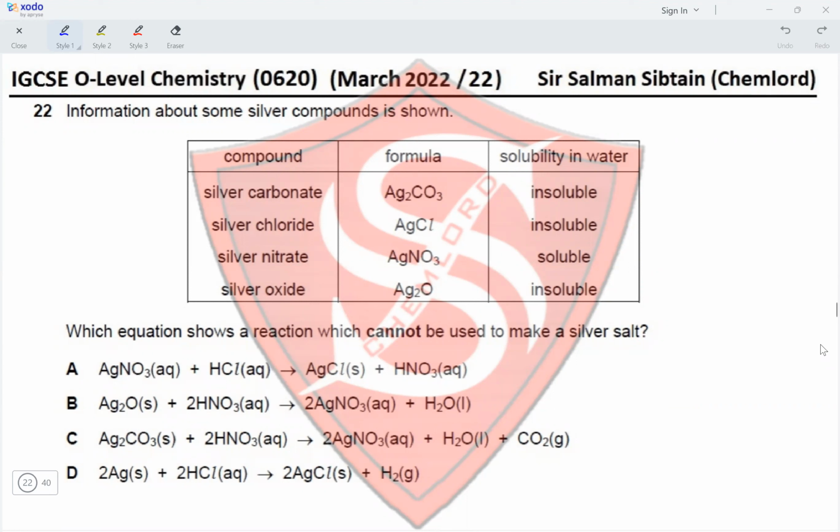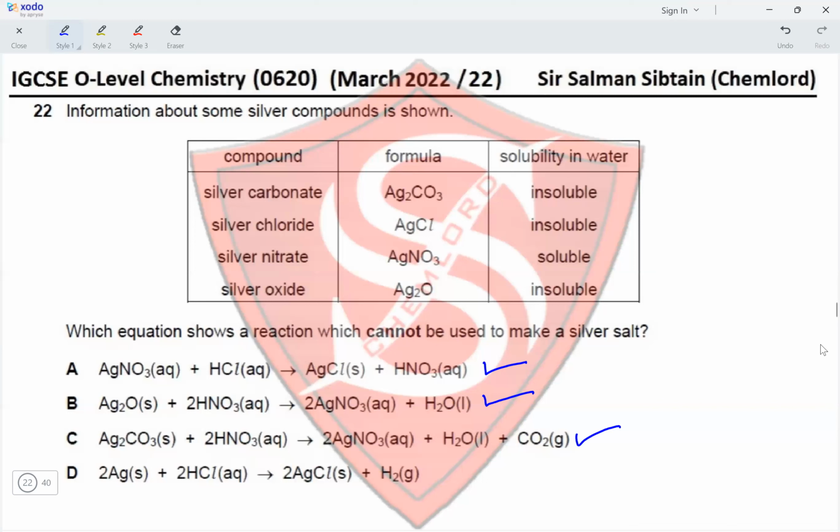So we have silver nitrate reacting with HCl producing silver chloride and nitric acid. So this is a reaction of a soluble salt with acid to make an insoluble salt. This reaction is correct and will happen. Next is an insoluble salt reacting with an acid to form a soluble salt. This is also a correct way of forming a soluble salt by reacting an insoluble salt with an acid. Next is an insoluble salt with an acid forming a soluble salt. Again, this is correct. This reaction will happen.